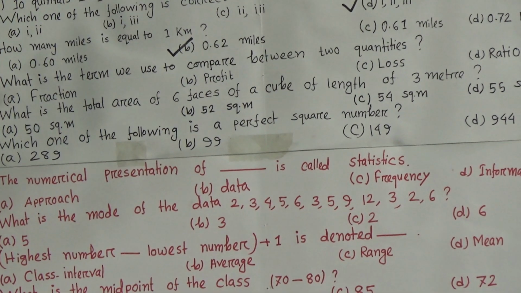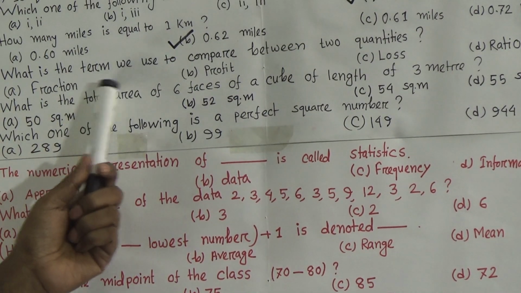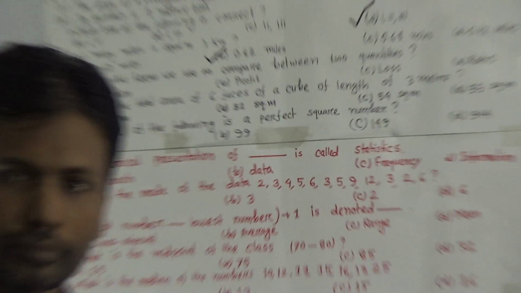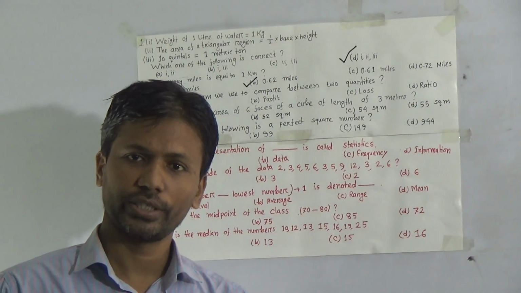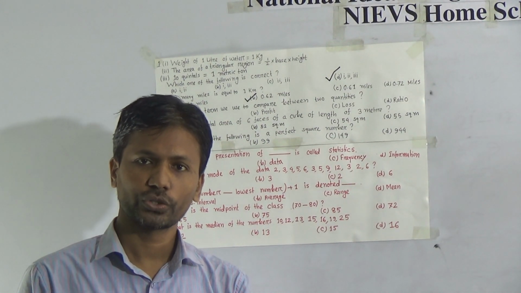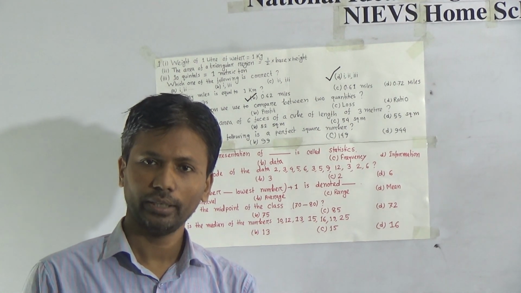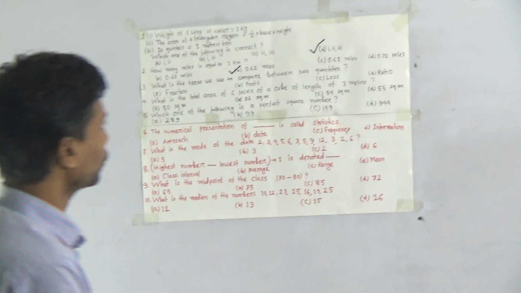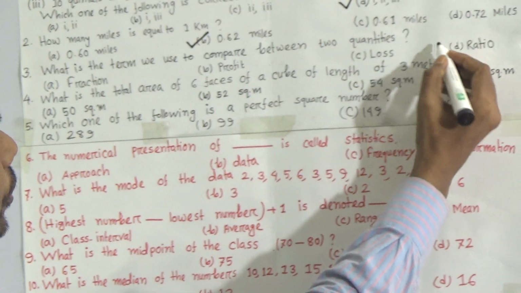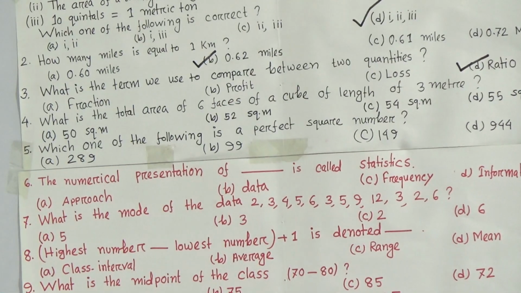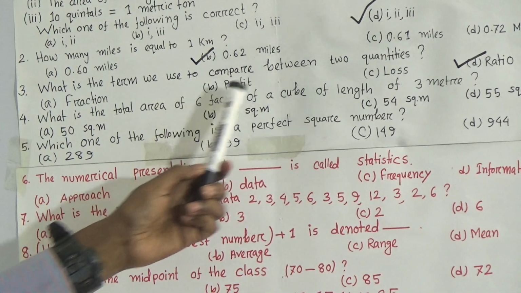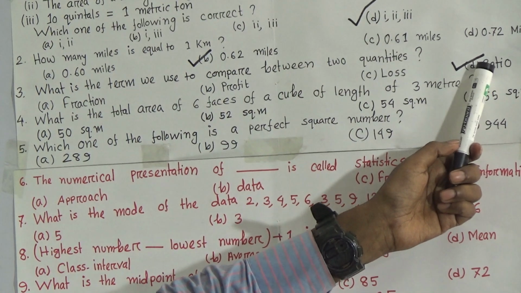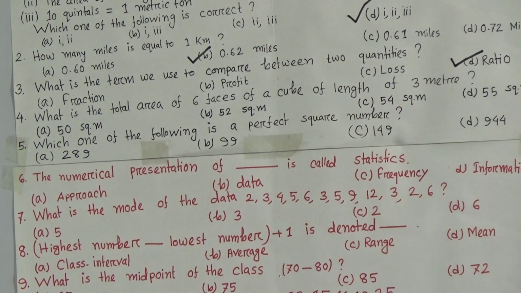Now you see question number 3. What is the term we use to compare between two quantities? Dear student, you know, between two quantities, to compare them we use the ratio. This is also a knowledge based question. So our answer will be ratio.